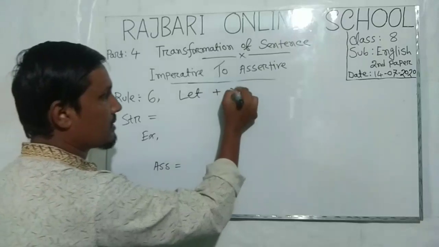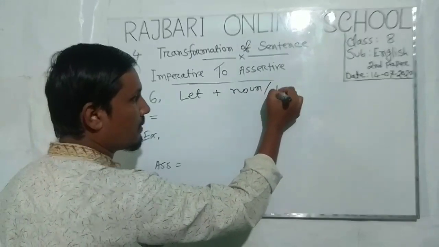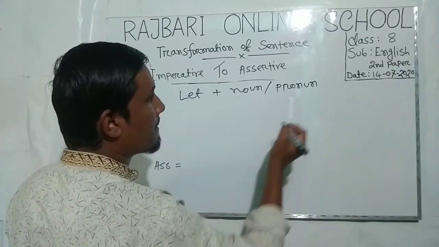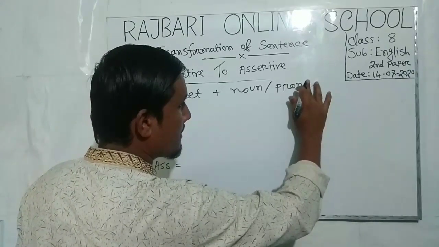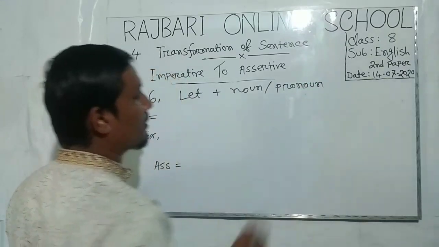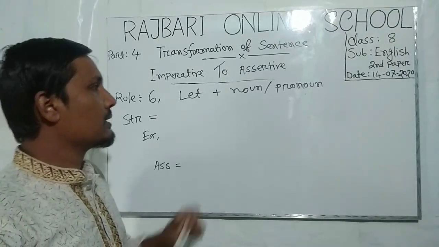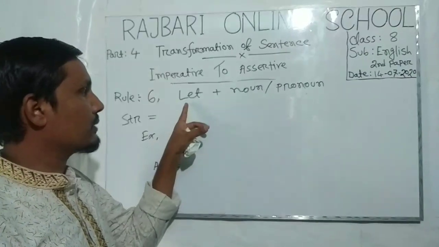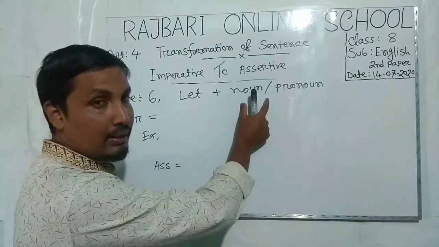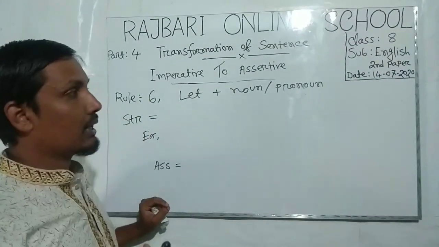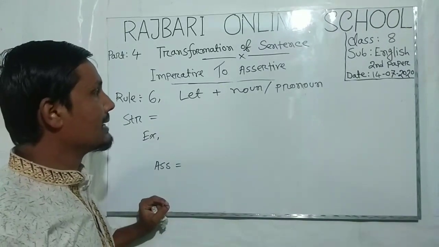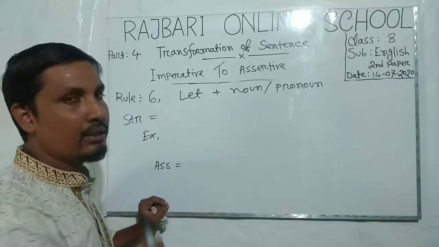Let plus noun or pronoun. If you see that the sentence started with let and there is also another noun or another pronoun, what will you do at this moment? You have to follow in this moment the following rules.